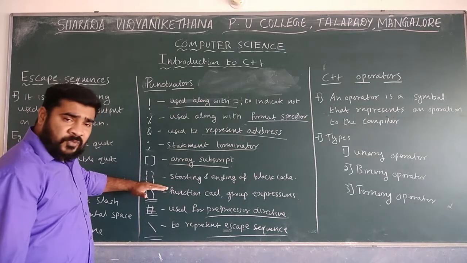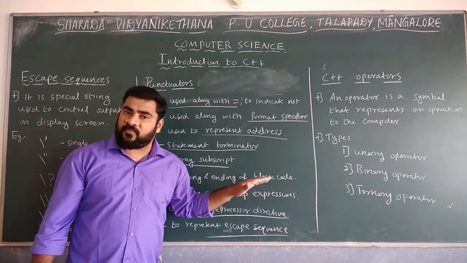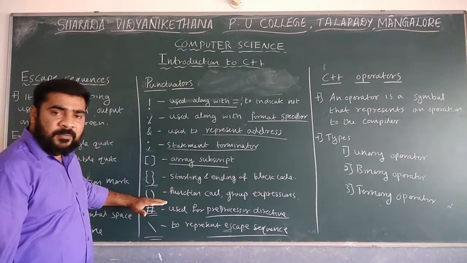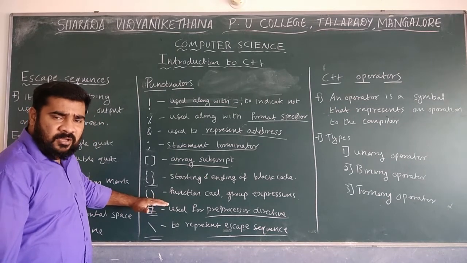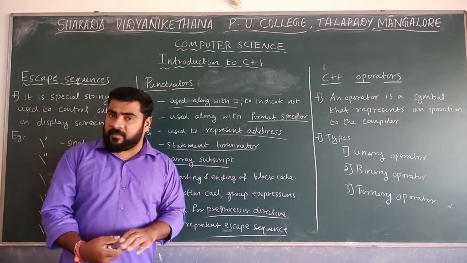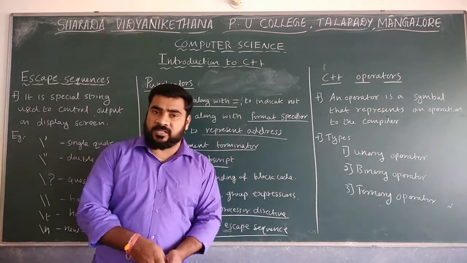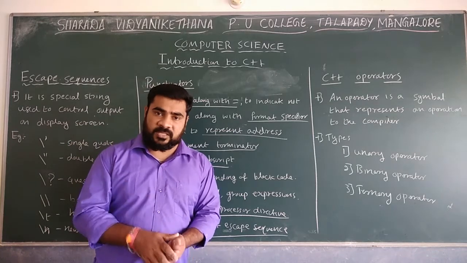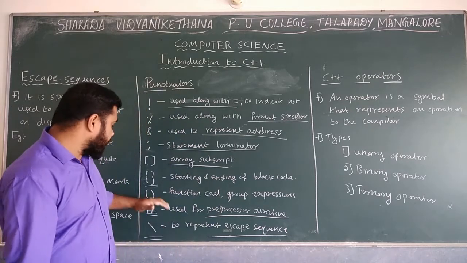The next one is open flower bracket, closing flower bracket. That is starting and ending of block code. The next one is open bracket, closing parenthesis. This is actually known as normal bracket, that is parenthesis. That is mainly used for function call. If you want to implement the function in a program, we are using that one. And also with the group expressions. Whenever an expression is there, if you want to group that one, then we are using this symbol.